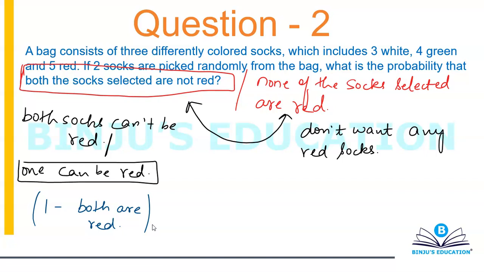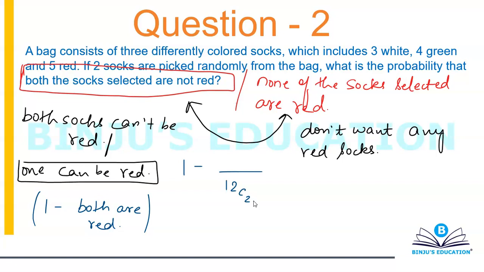I told you in the basics of probability that the probability of something happening is 1 minus the probability of something not happening. So this will simply become 1 minus, now, the total number of ways in which you can select 2 socks from 3 white, 4 green and 5 red. That's 12 socks. So the total number of ways of selecting 2 socks from 12 socks will be 12C2. You're selecting 2 things out of 12.